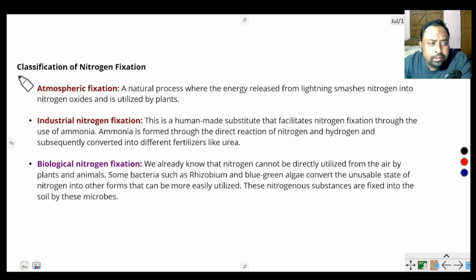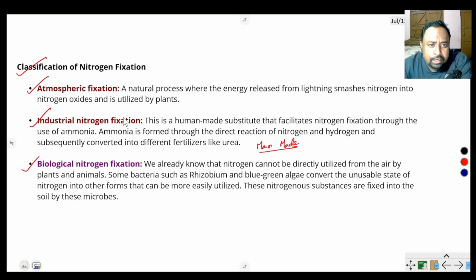Let's go. The classification of nitrogen fixation. There are three processes of nitrogen fixation: first, atmospheric nitrogen fixation, industrial nitrogen fixation, and biological nitrogen fixation. The industrial nitrogen fixation is a man-made, artificial laboratory process. It is required for the production of ammonia to produce different types of fertilizers.